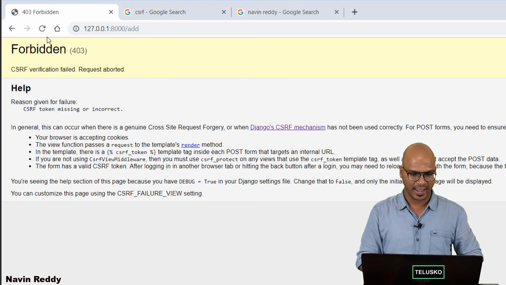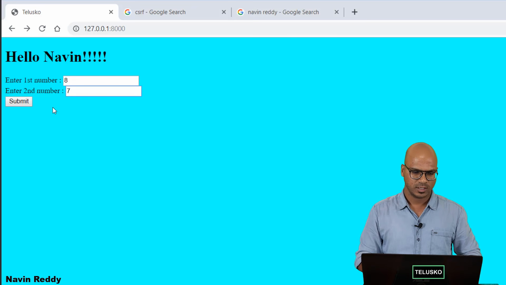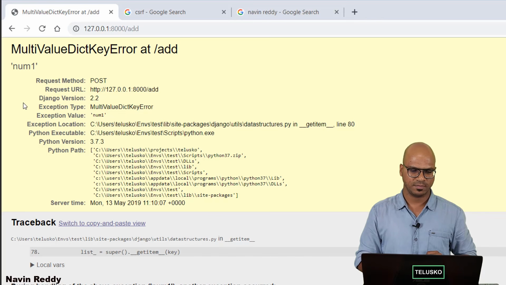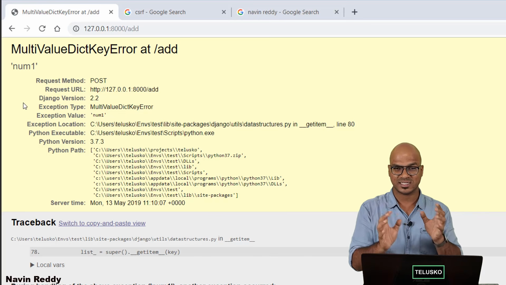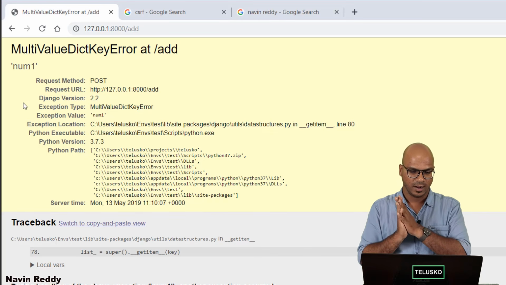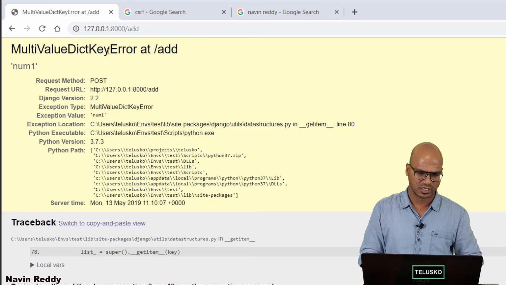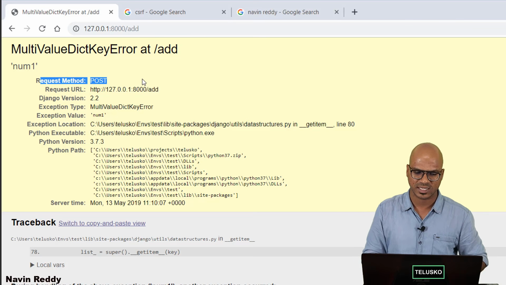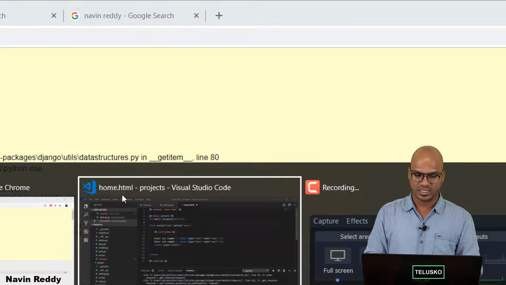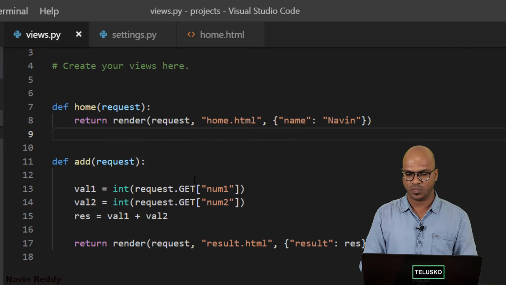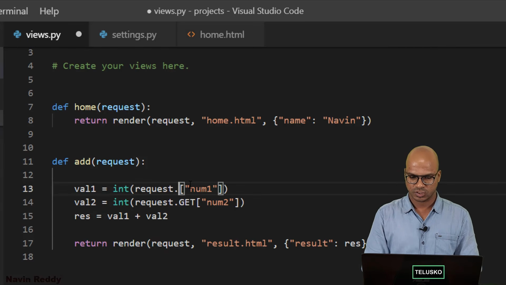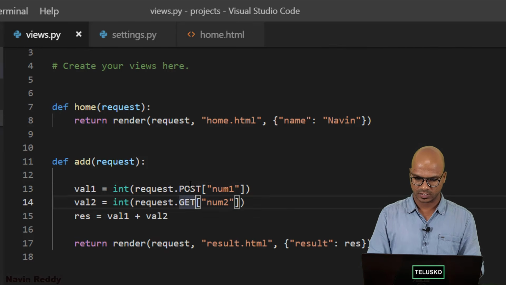Okay, now let's go back, and this time it should work. Say 8 and 7, click on submit. Okay, so we got a different error. This time we are not getting that CSRF. Now the problem is, it says multi-value dictionary key error. The problem is you are using post, but in the code, if you can see in the views.py, we are using get. So we should be using post here, not get.